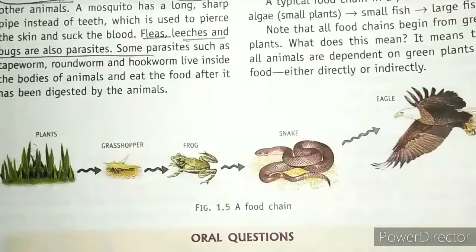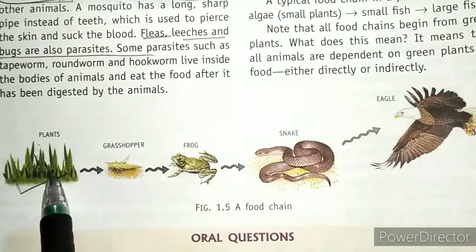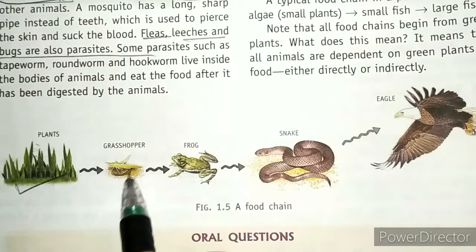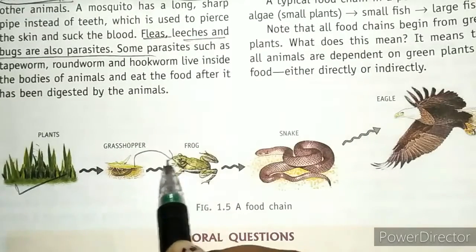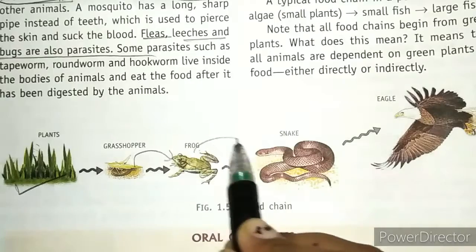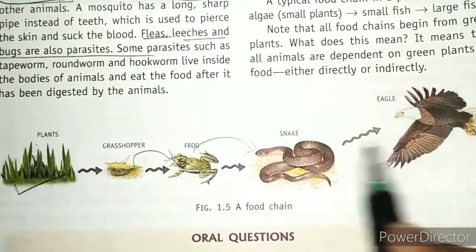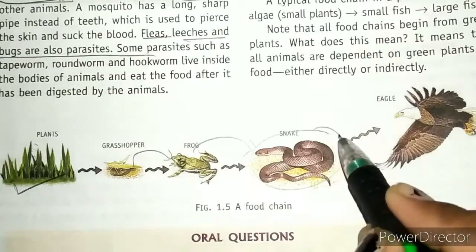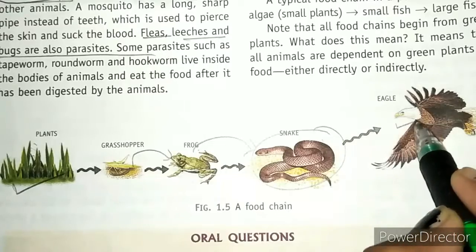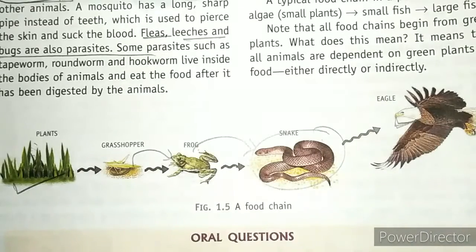Let's look at the picture carefully. First of all, we have plants, which are producers. These plants are eaten by the grasshopper, and this grasshopper is further eaten by the frog, and this frog is further eaten by the snake, and at the last this snake is eaten by the eagle. So the eagle is kind of a top carnivore.